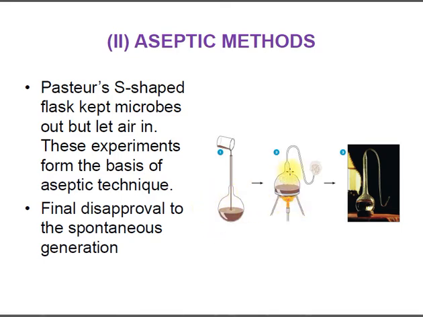In the second one, which was S-shaped, it was also heated from beneath and intermittently heated at the neck of this swan-shaped flask. So this liquid remained sterile and didn't become turbid.